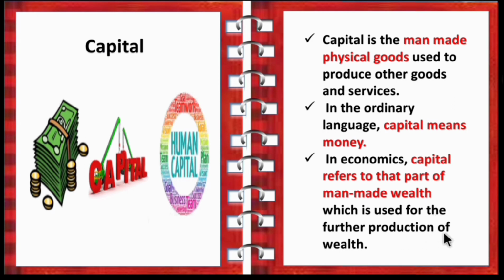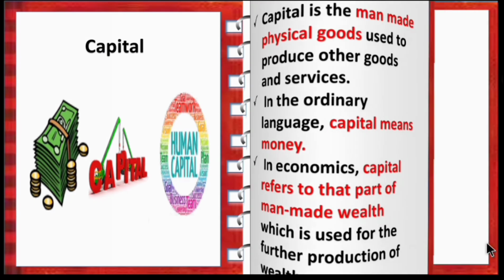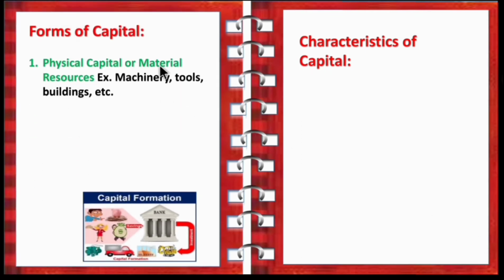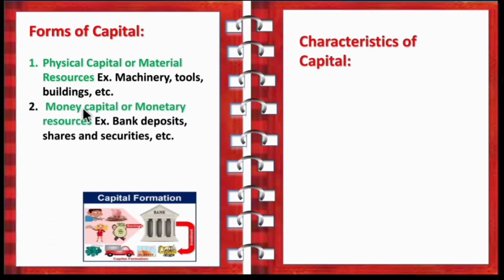production of wealth. Now let's see what are the forms of capital. First one is physical capital or material resources. Example: your machines, tools, buildings. Second one is money capital or monetary resources.